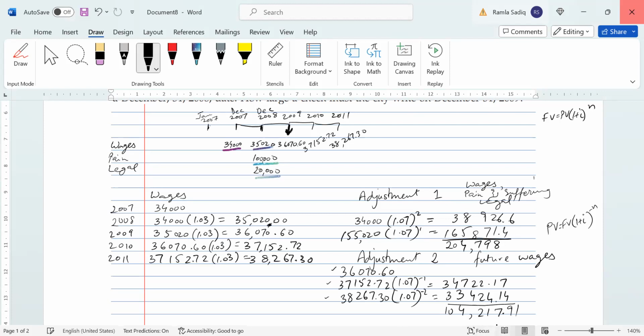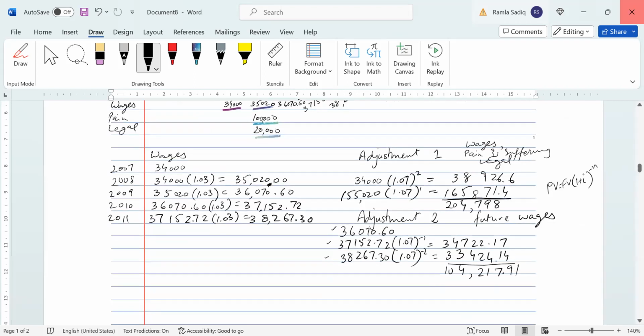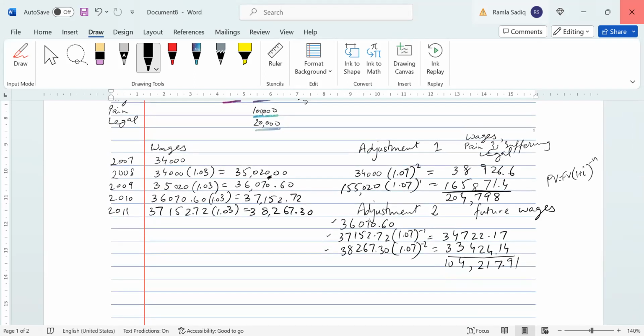All right. Now, this basically means that the amount from the past moved forward and the amount from the future moved backwards. Everything allocated to 2009, we have these two values. We have 204,798 and 104,217.91. So this means that in our final calculation, when we have to calculate the city's payout, we'll simply add those two numbers.